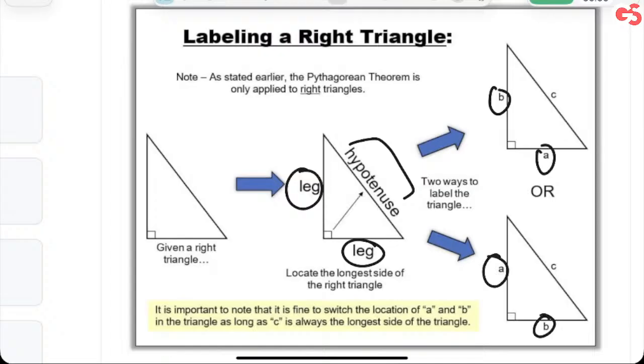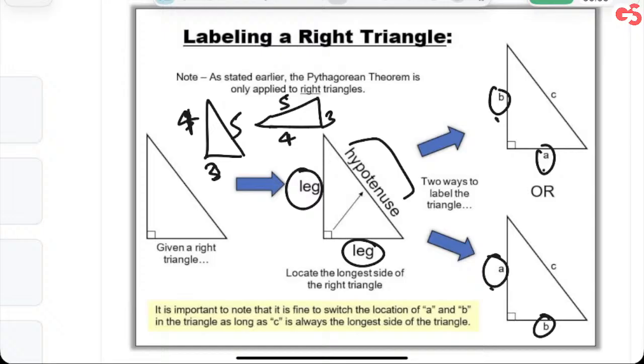Do you see that? So अगर एक ट्राइंगल ऐसा है 4 3 5, अगर मैं इसको लिटा दूं इस तरह तो ये 4 यहाँ आ जाएगा, 3 यहाँ, 5 यहाँ. So A and B are interchangeable. Getting it? But C is not. Is that clear?